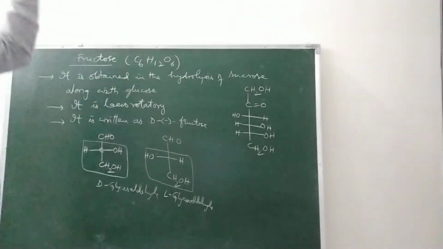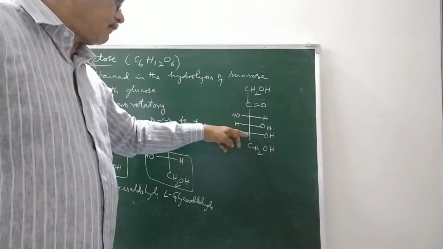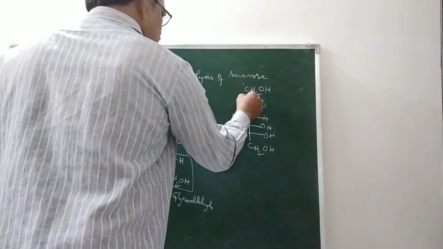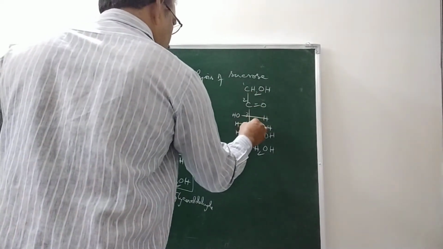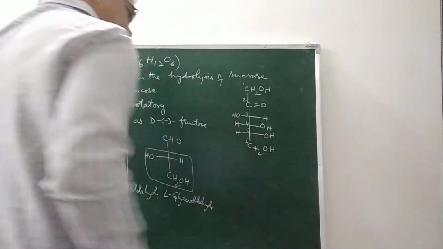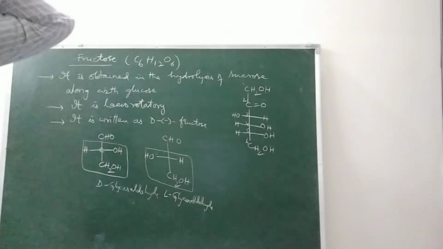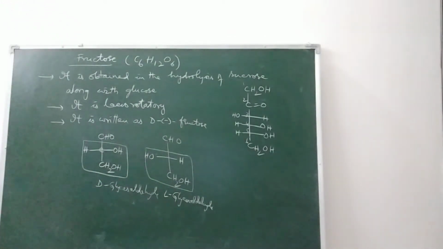So 1, 2, 3, 4, 5, 6 carbons. This is the Fischer projection formula of fructose.